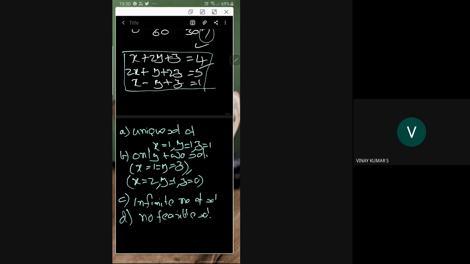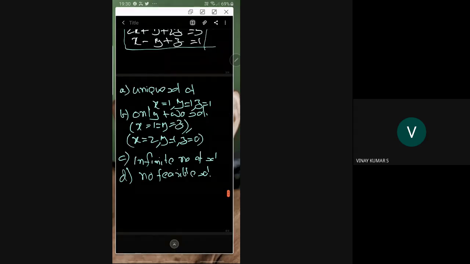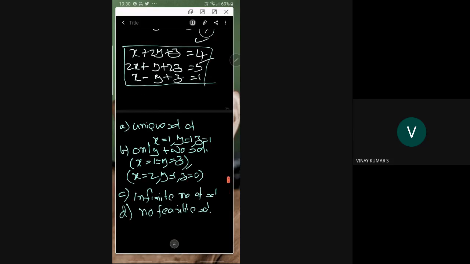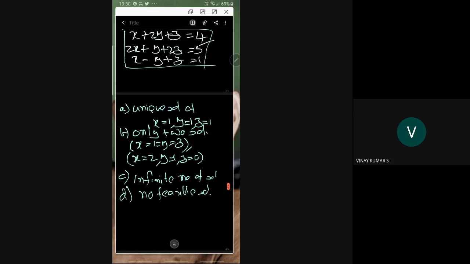But we see here that the first one appears to be a solution, because if you put x as 1, y as 1 and z as 1, you are able to see that it is a solution. So no solution is not possible. The most likely answer is A. The answer is A. So how can that be shown?